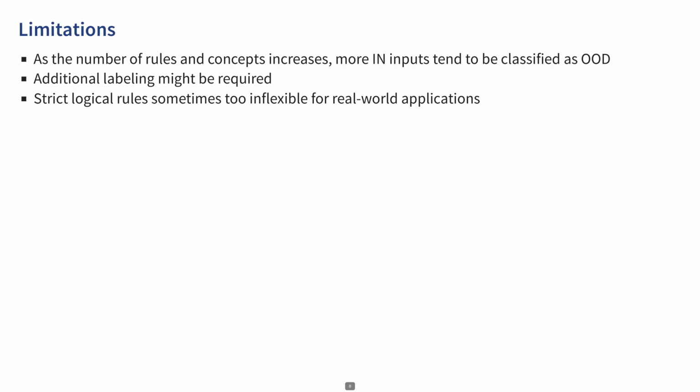Our presented approach does have certain limitations. Firstly, theoretical considerations indicate that as the number of constraints and concepts in the system increases, there's a tendency to misclassify more in-distribution inputs as out-of-distribution. Secondly, this approach may necessitate additional labeling efforts. However, as demonstrated in our experiments, these additional labels can frequently be derived from existing prior knowledge. Thirdly, strict logical rules sometimes prove to be too inflexible to accurately describe the real world.